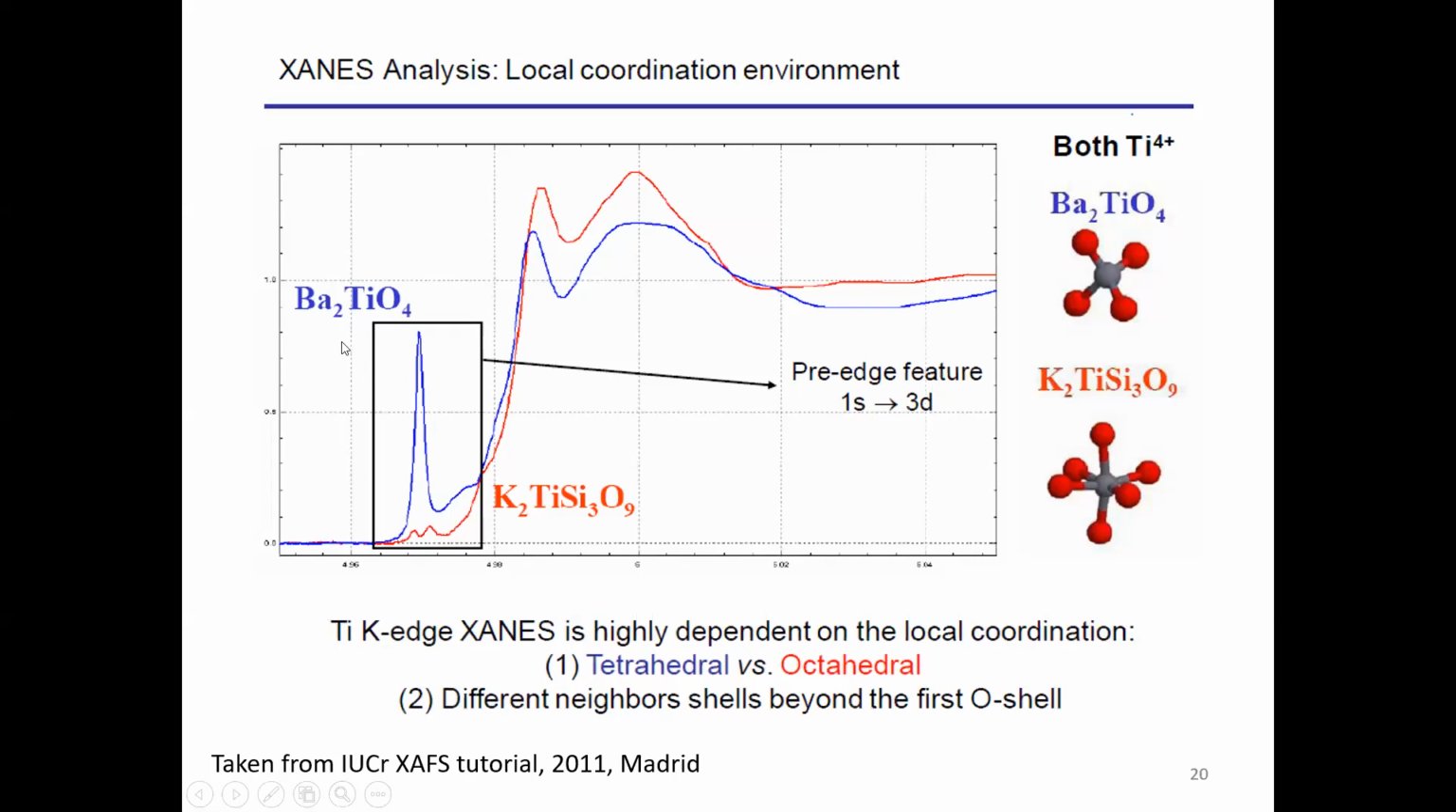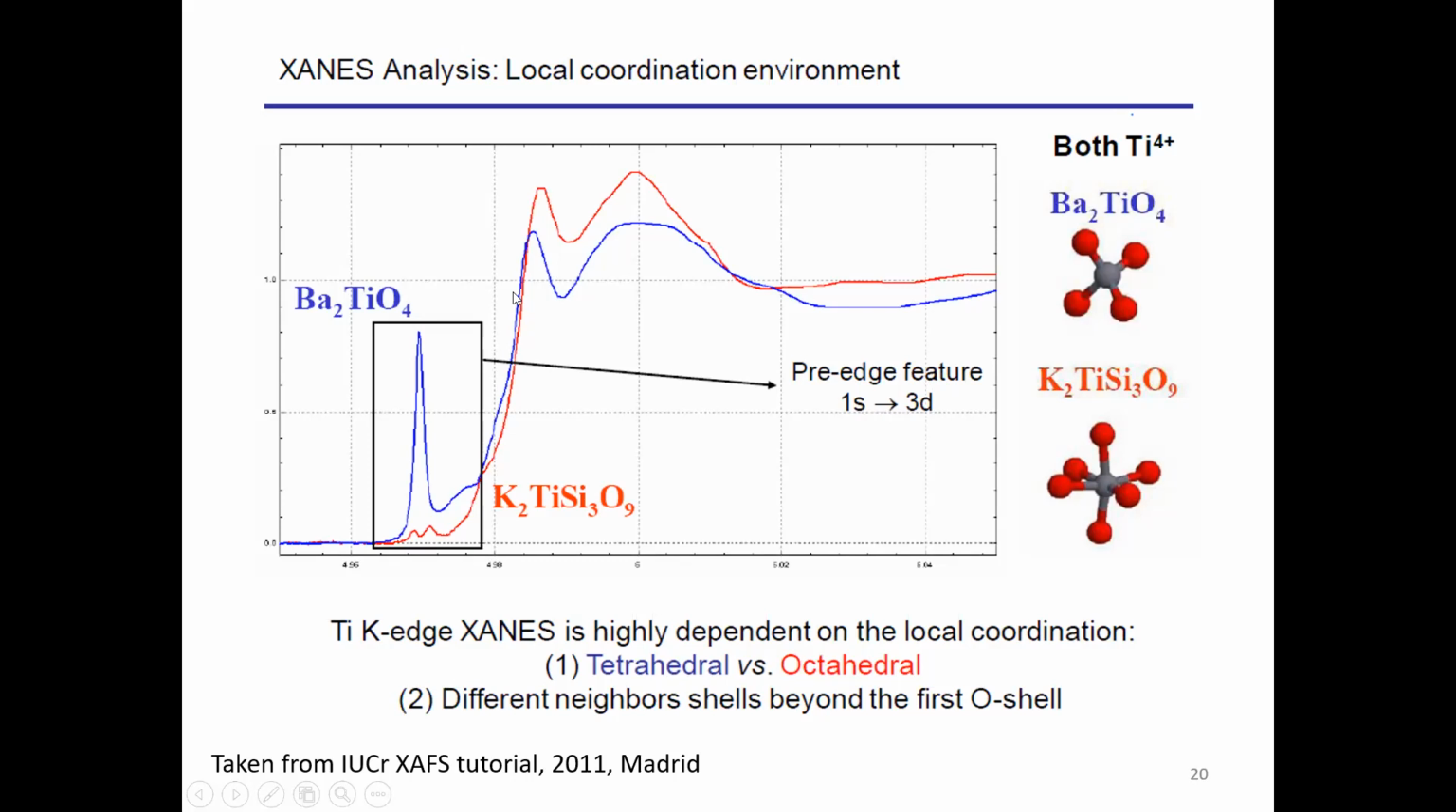In this case, what is plotted here is a titanium absorption spectrum. This is the titanium edge, and this is the absorption coefficient. You can see there is a blue curve which represents the barium titanate Ba2TiO4, and it is in the 4+ state. Here also it is in the 4+ state. But there is a difference in the pre-edge. You can see in the blue there is an intense rise in the pre-edge features, which is due to the 1s to 3d transition.